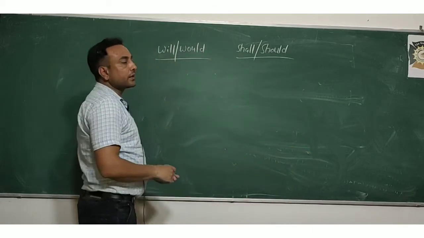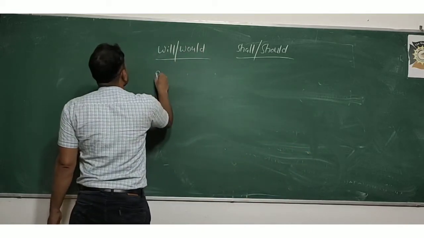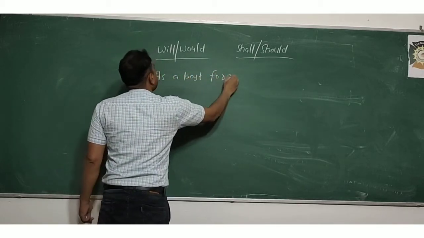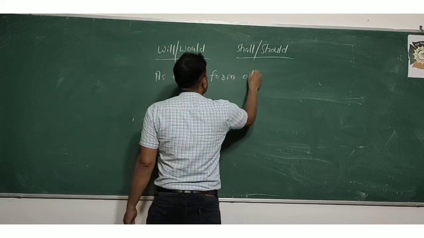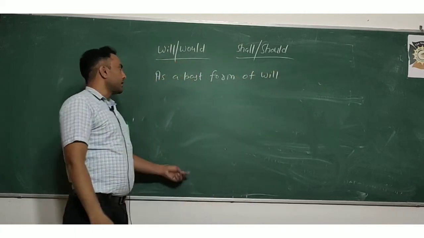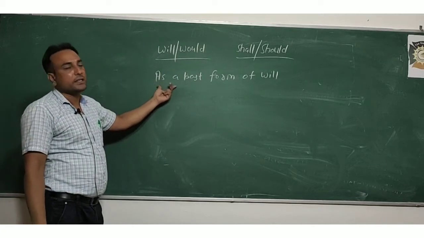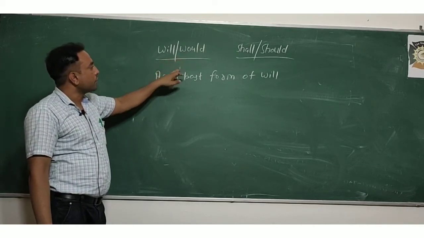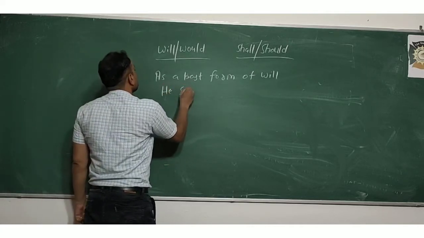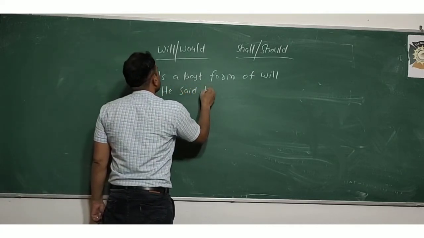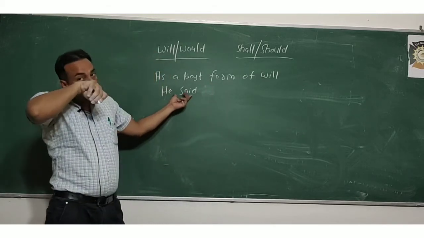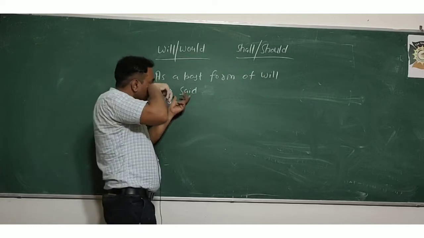Use of would. You know that would is a past form of will. You always use would as a past form of will. He said that he will go. He said that he will go.